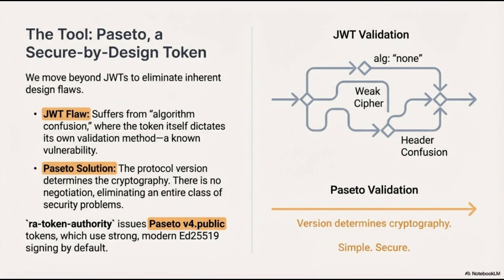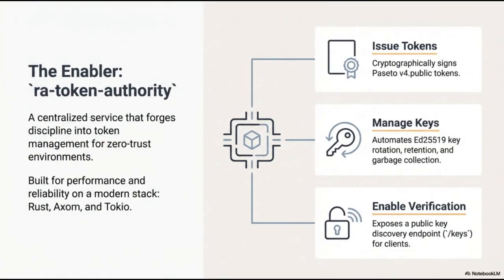dictates the security parameters. RAT Token Authority is the centralized service designed to bring discipline to token management within zero-trust environments. To ensure the highest levels of performance and reliability, it is built on a modern stack, leveraging Rust, Axum, and Tokio. The service operates across three primary pillars.